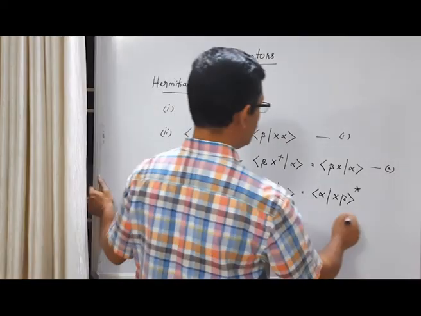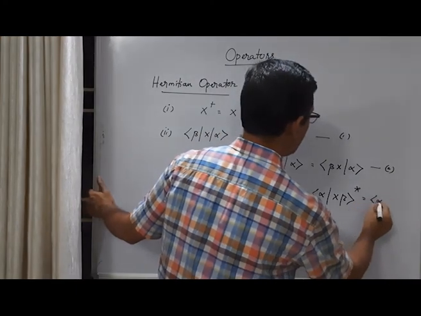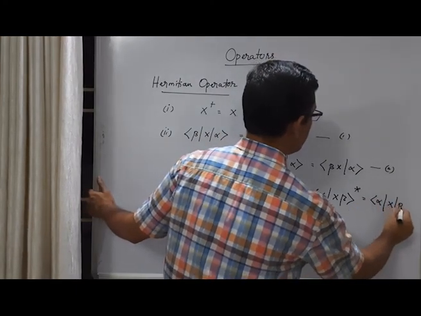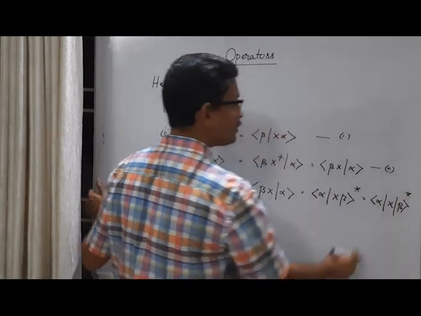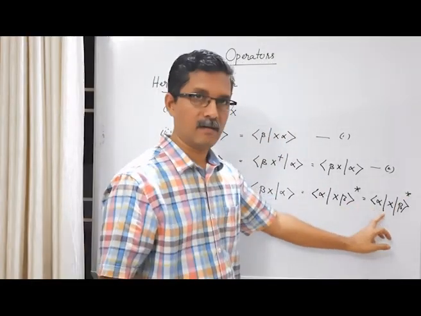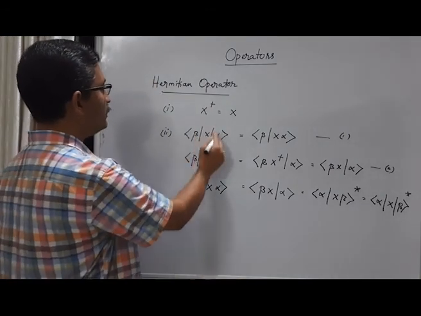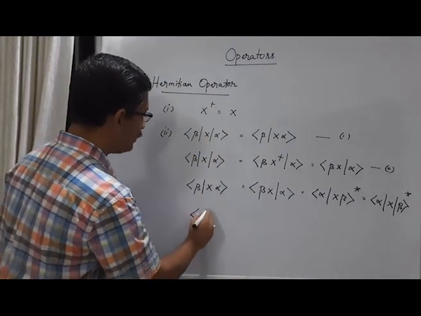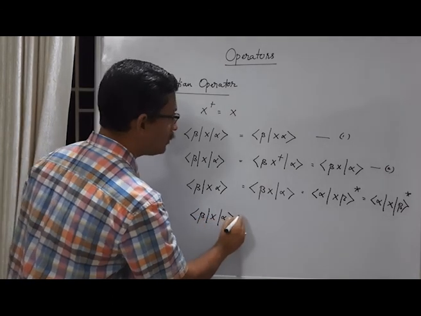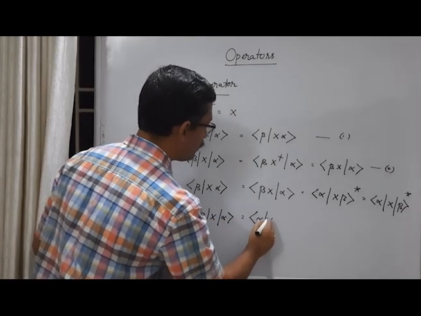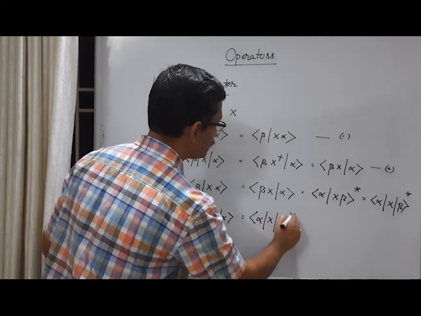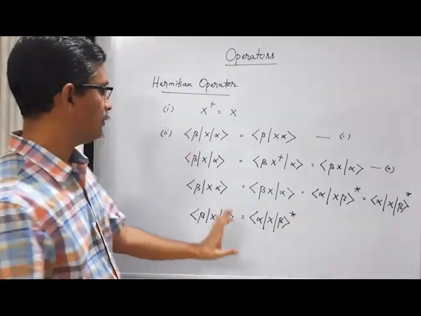So this quantity I can write as <alpha|x|beta> star. I can keep this operator x in the middle. Then our result is, we started with here, that is <beta|x|alpha> is equal to <alpha|x|beta> star. Okay.